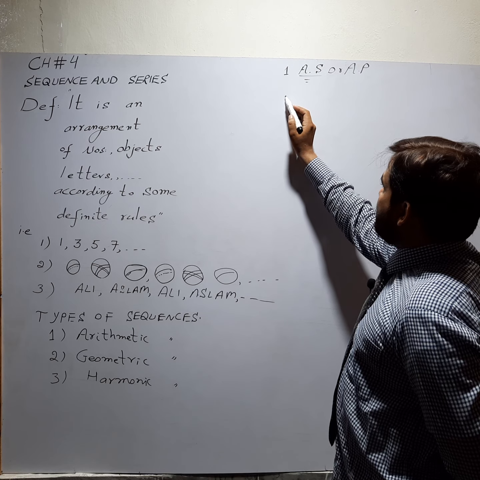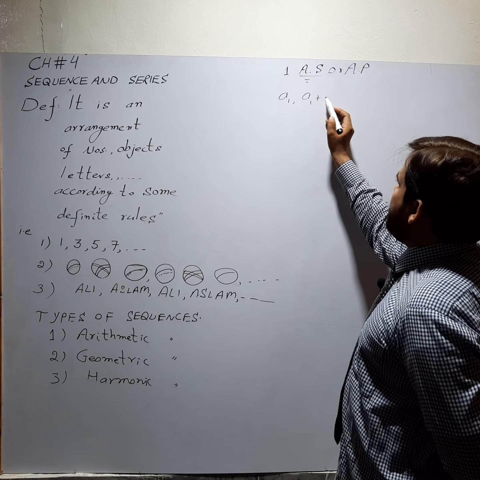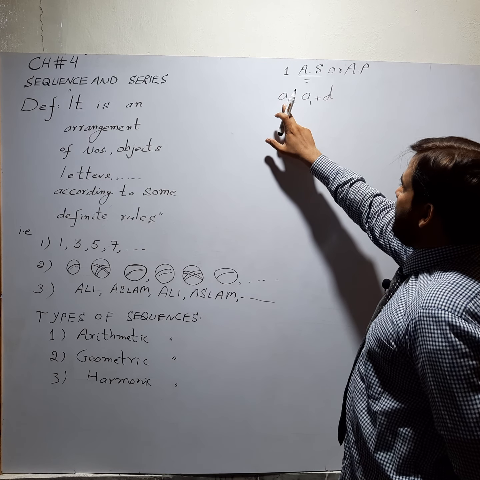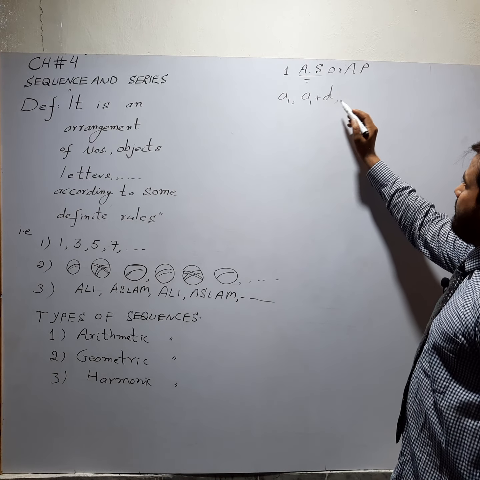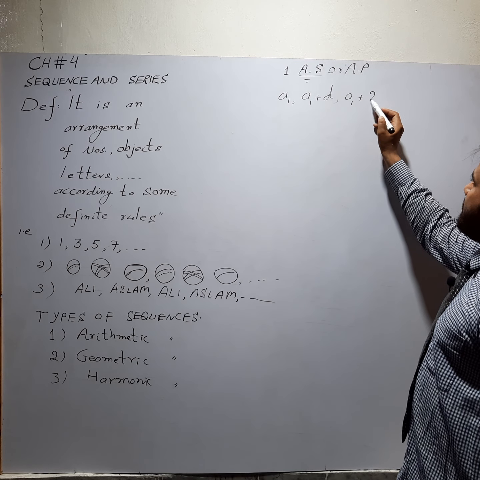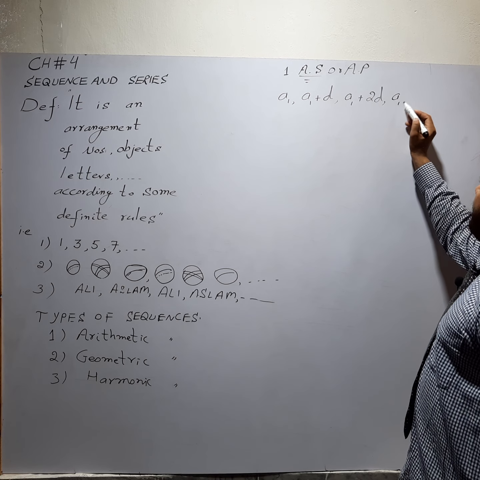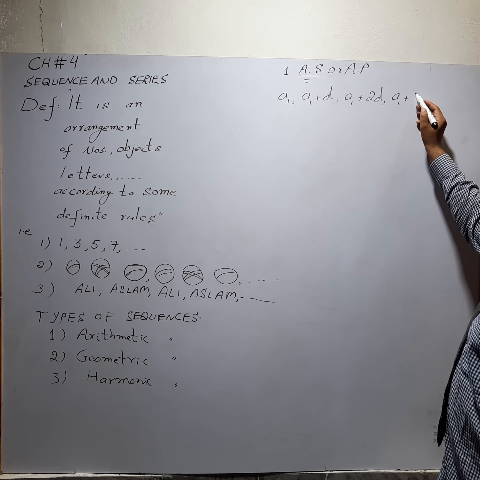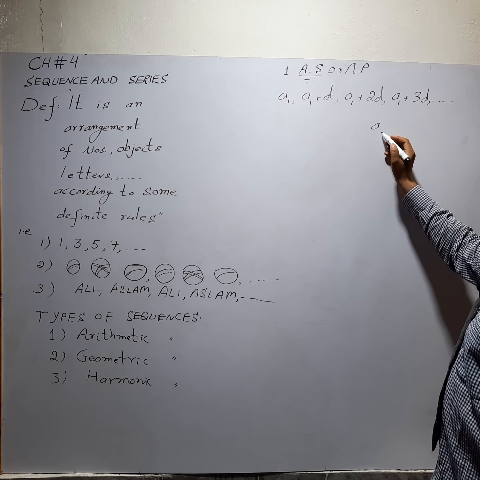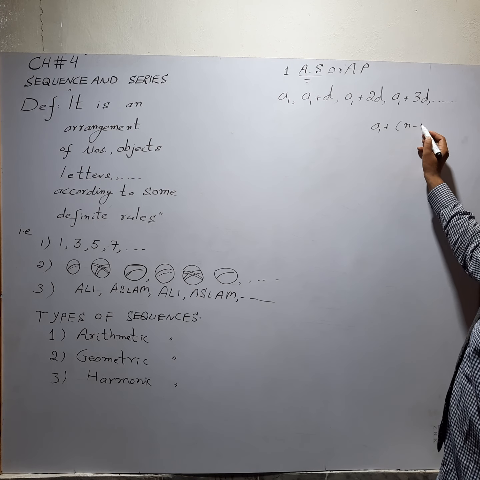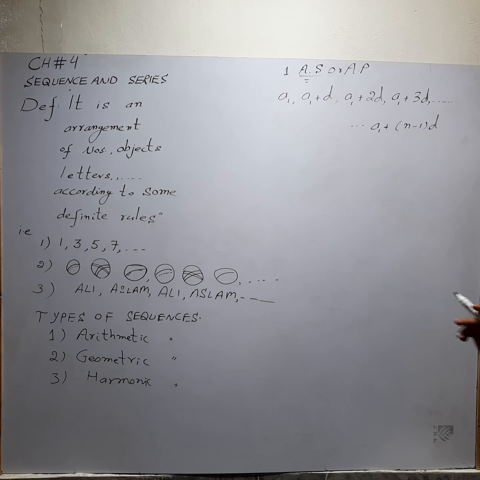Mathematically the form of this type of sequence is A1, A1 plus D. It means that a fixed number is added to the previous one, this is D. A1 plus D plus D, 2D, 2D plus D, this is 3D, and so on. Last is A1 plus (n minus 1) into D. It is the general form of this type of sequence.